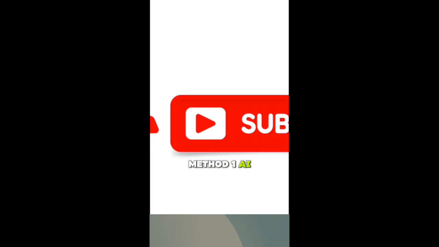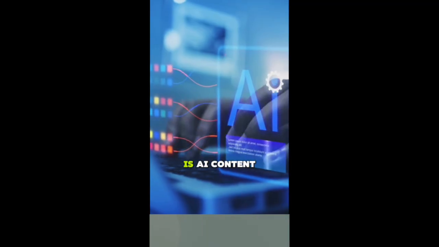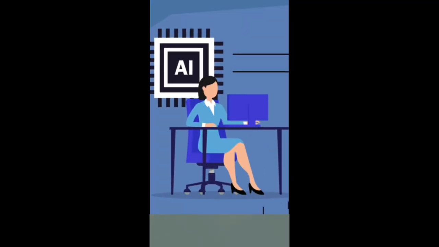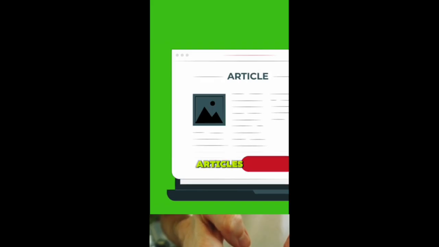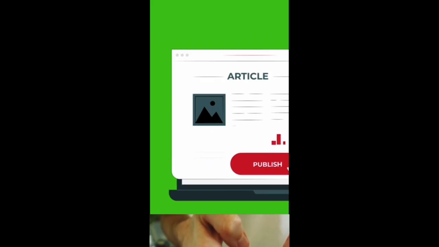Method 1. AI content writing. The first method is AI content writing. Businesses, bloggers, and websites always need articles, product descriptions, and social media posts.